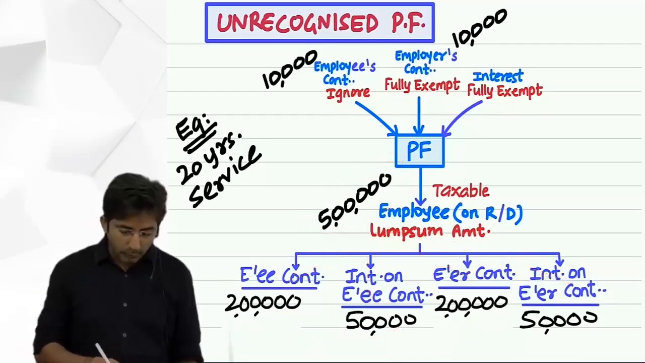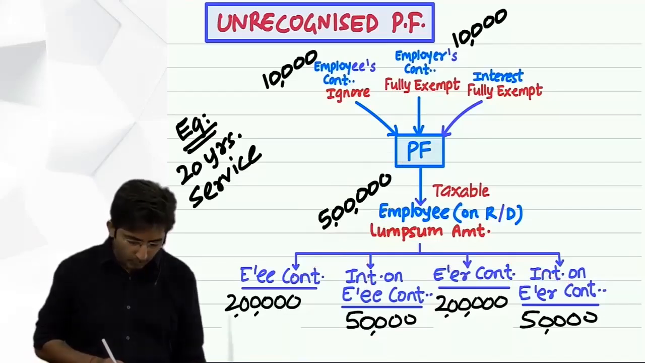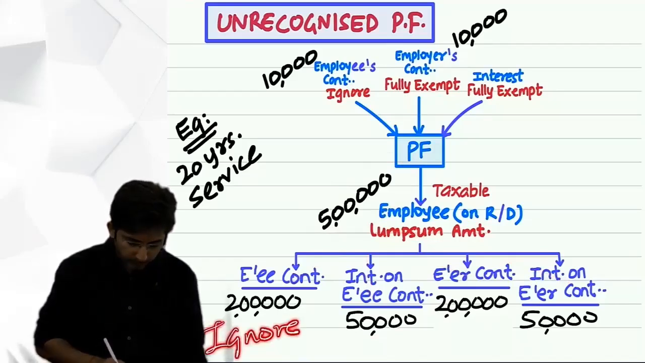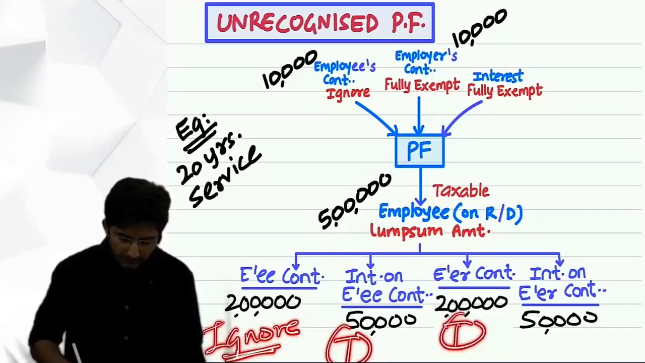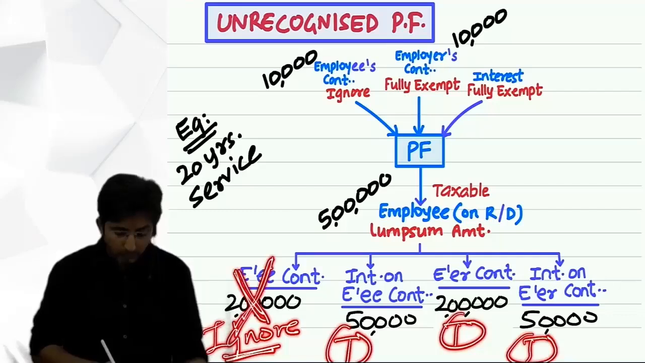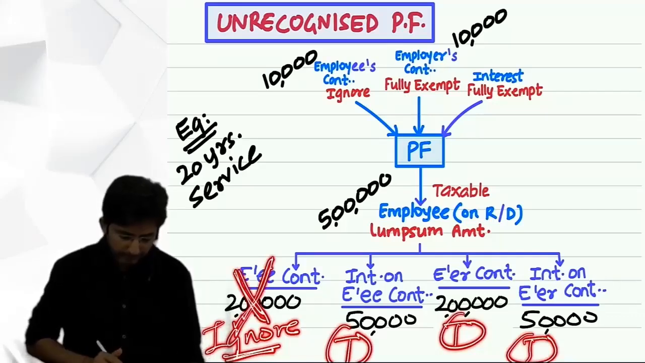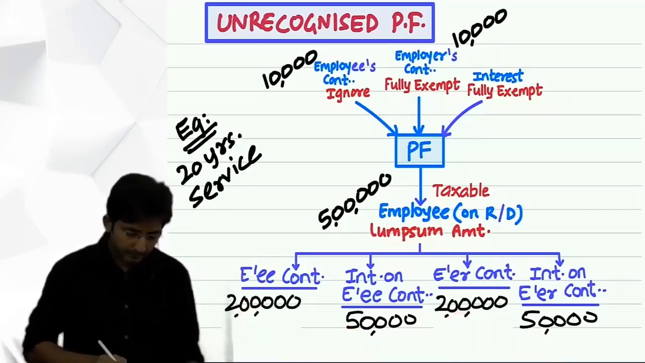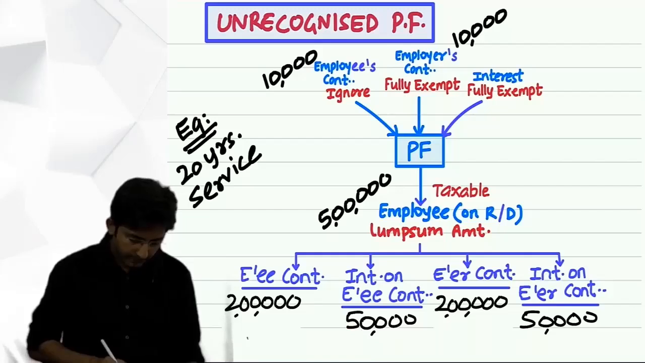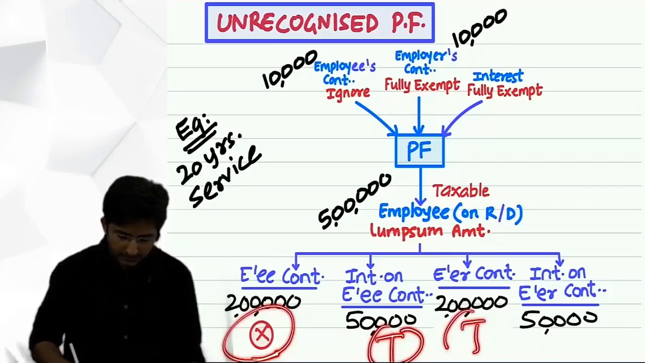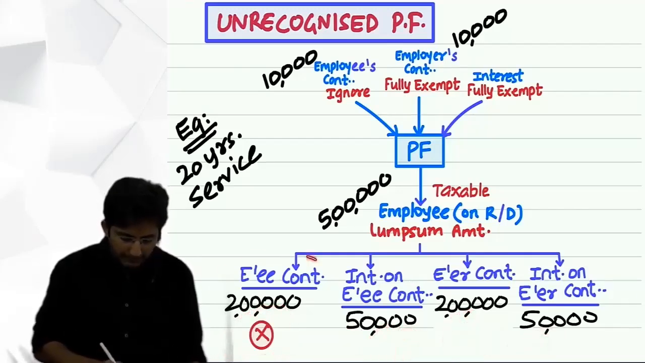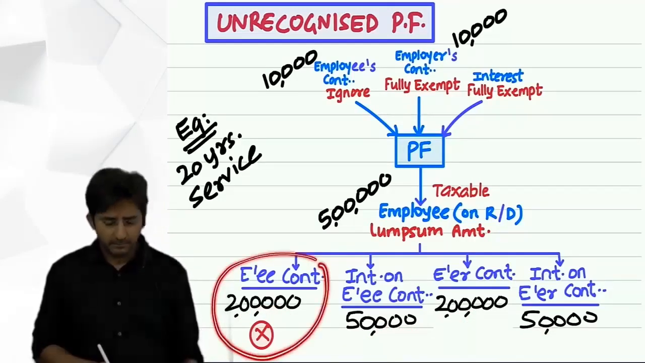Now out of these 4 amounts, this you will ignore. Only this will be taxable, this will be taxable, this will be taxable. But this will not be taxable. You think why? This is not taxable, but this is taxable, this is taxable, this is taxable. So tell me, why is this amount not taxed?